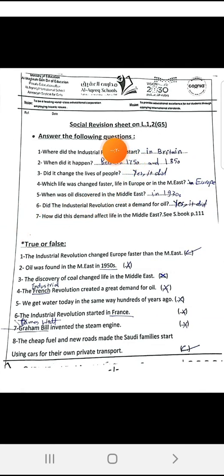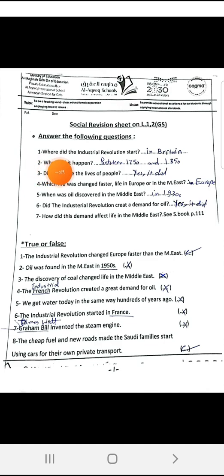This is a revision on the first two lessons of the unit. They focus on the Industrial Revolution and the social changes that were caused by the Industrial Revolution. Now we are going to revise the questions related to Unit 3, Lessons 1 and 2. Lesson 1, of course, was about social changes. Lesson 2 was about culture and art and how they were affected by the changes that happened in the Middle East.